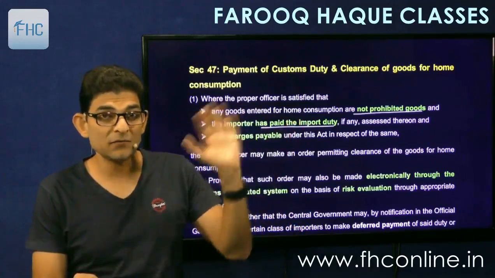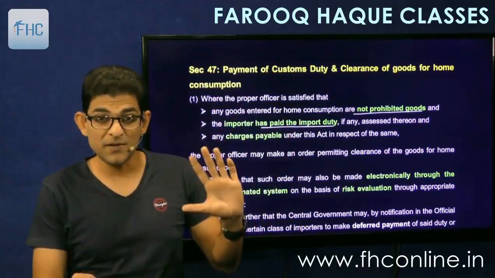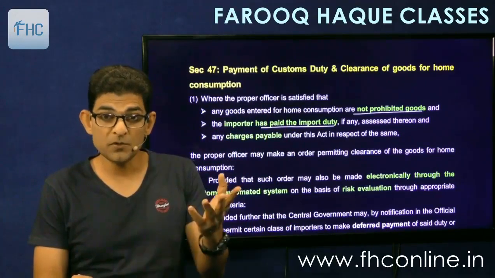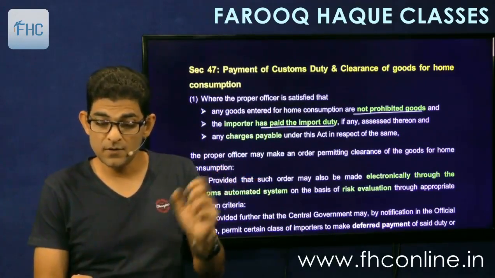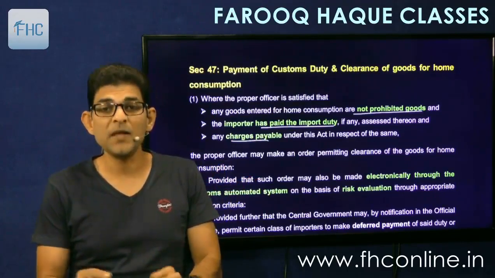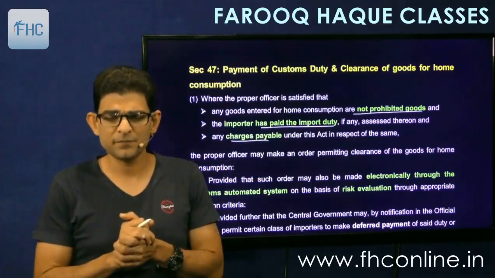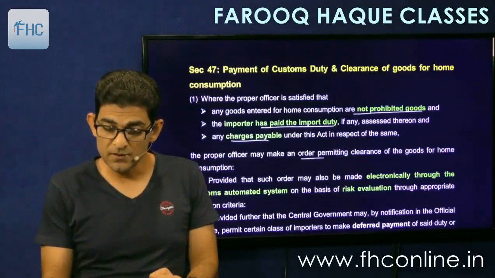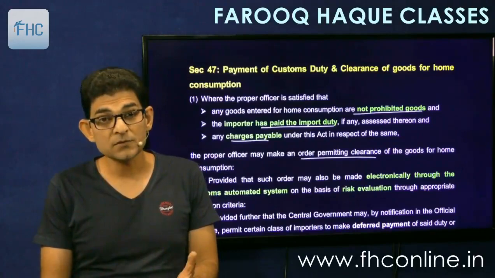That is the next day after arrival, same date. So he has paid the import duty also. Goods are not prohibited, duty has been paid, and charges payable under this Act in respect of the same. Any other charges that are payable have been paid. The officer may make an order permitting clearance of the goods for home consumption. Simple.